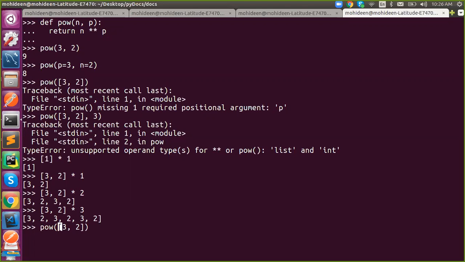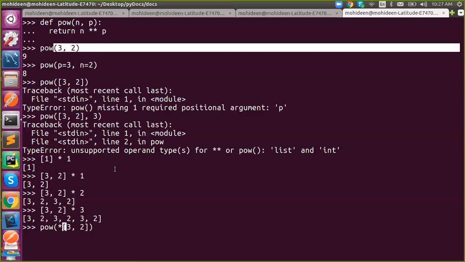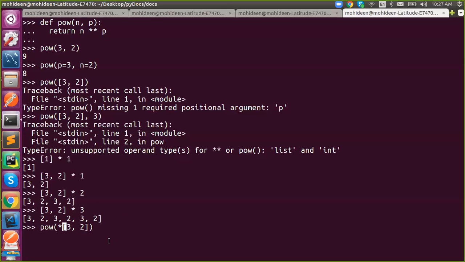How to unpack? Use an asterisk in front of it, a single asterisk. If it is a positional object, like a list, which is index based, we can use a single star. This will unpack. What happens? This will eliminate the square brackets. So now P of this will be the same as this. Okay, so now you will get an output.